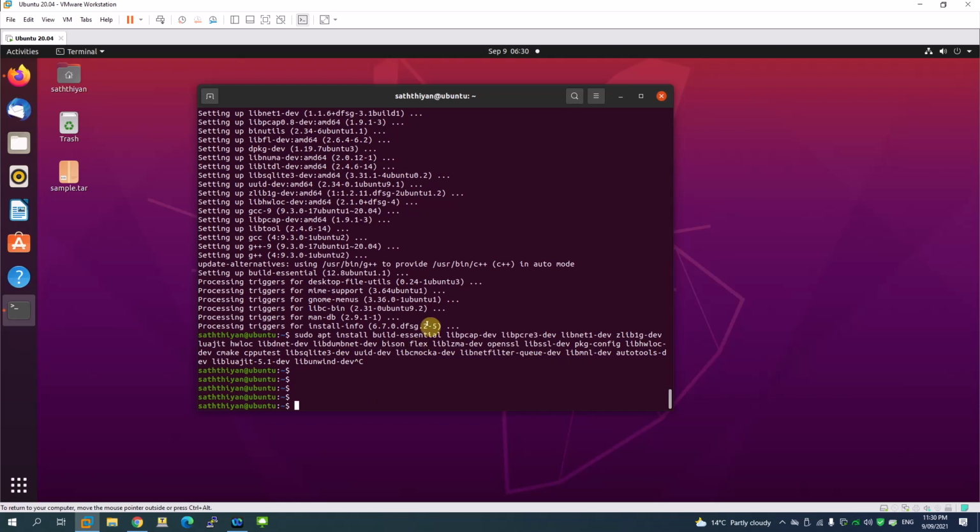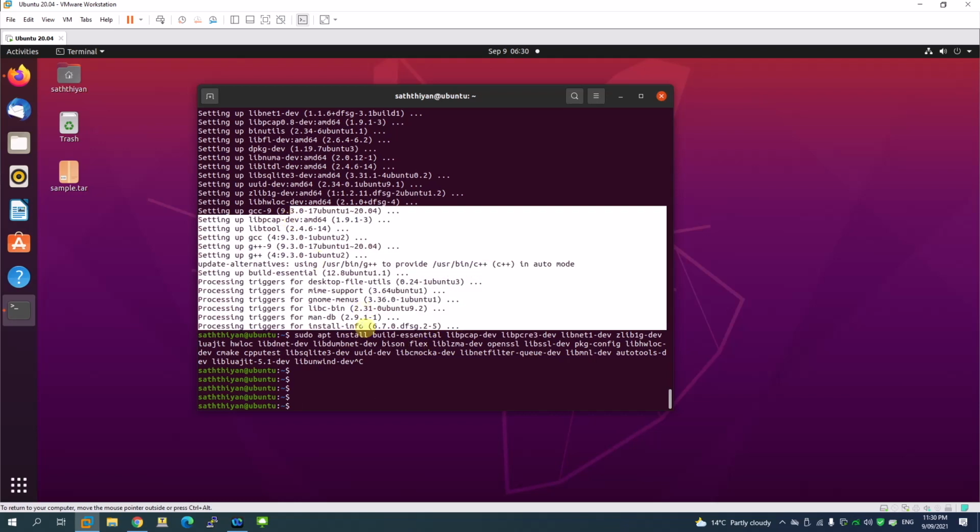So now, since this is all installed, and these are all the dependency files, what we have to do now is download the Snort file.